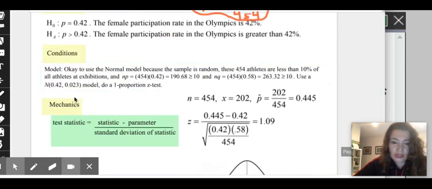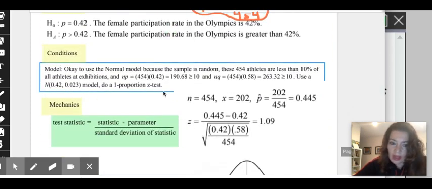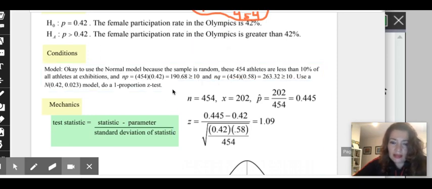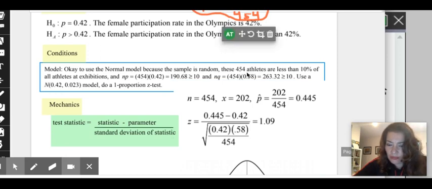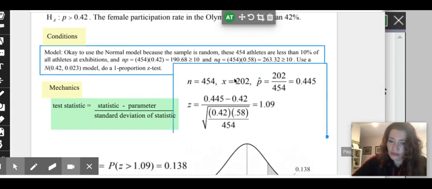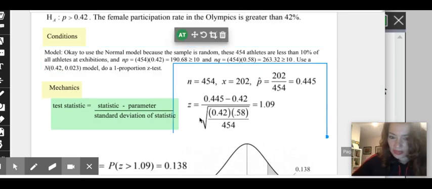And the third condition is the 10% condition. When you do population greater than or equal to 10 times N, we get that there are 454 athletes in our sample, and we have more than 4,540 athletes in our population.